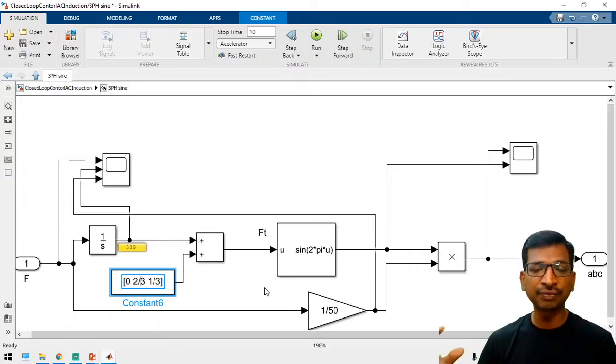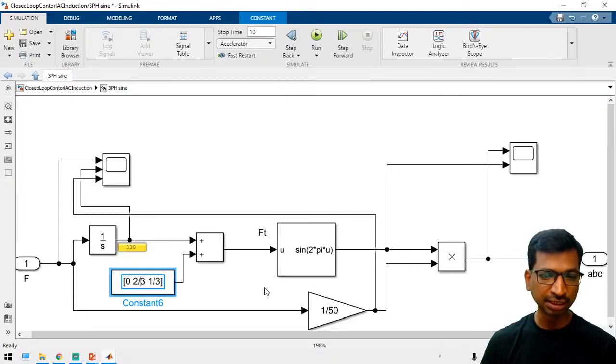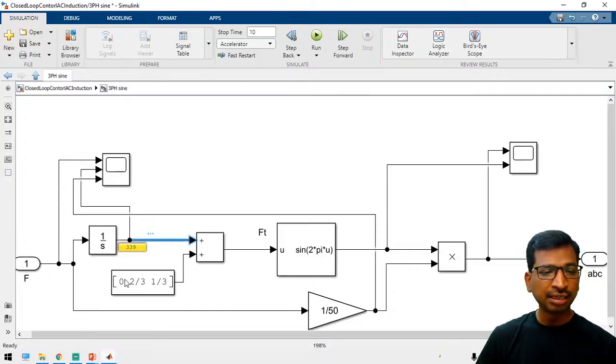So now we need three reference sine pulse width modulations. So in that case, if you add theta with 0, then that is the u1 value, or phase A reference, and similarly 2 by 3, nothing but 120 degrees apart, and then 240 degrees apart, right? So like that you can generate three different signals, and up to 50 hertz.